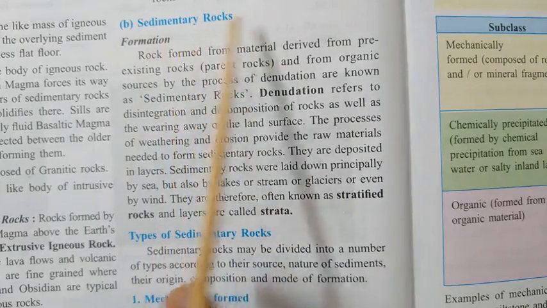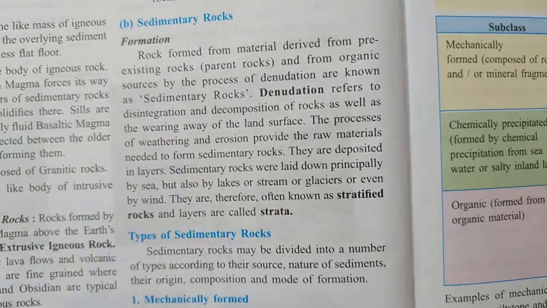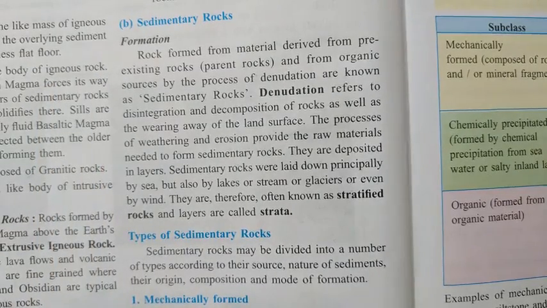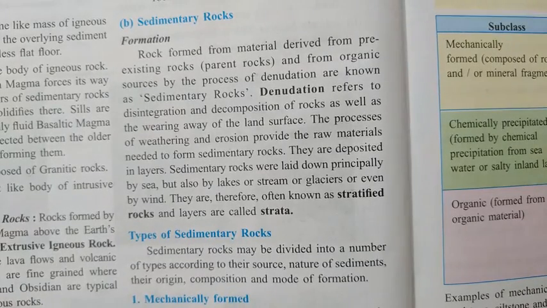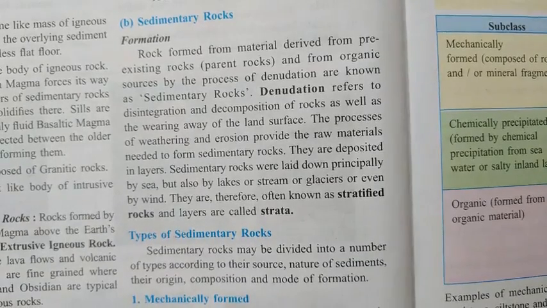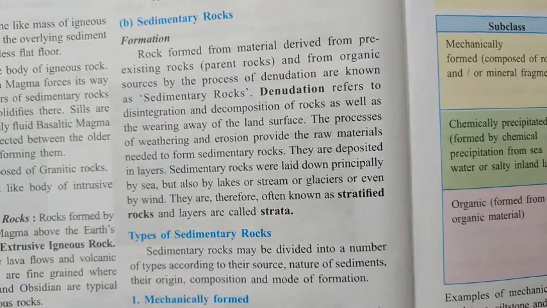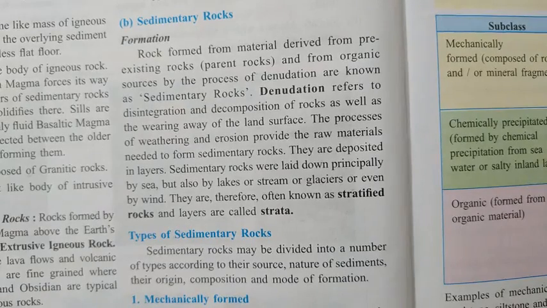There are so many examples I have shown you, like limestone and mudstone. What is limestone? All of you know about lime, calcium carbonate. Calcium carbonate is a very soft material, but when it solidifies it forms limestone. In the same way, all of you know about mud, but when the process of lithification takes place, it solidifies and forms mudstone. Now what is chalk? Calcium carbonate solidifies and forms chalk.